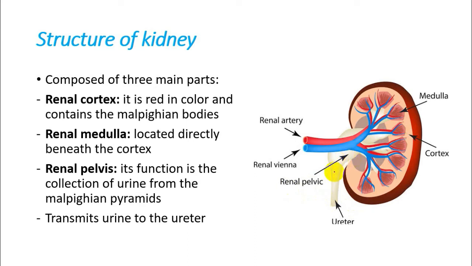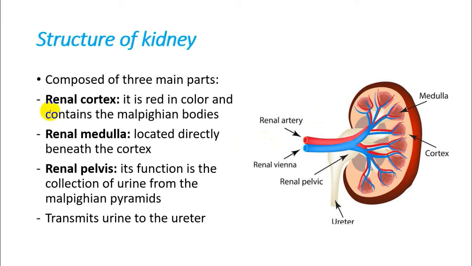The pelvis is connected with the ureter, and at the pelvis the urea or waste products move to the bladder, passing through the ureter. Also, the renal artery and renal veins have connections to the internal part of the kidney, carrying the blood inside the kidney, which can be pure blood or toxic, impure blood.